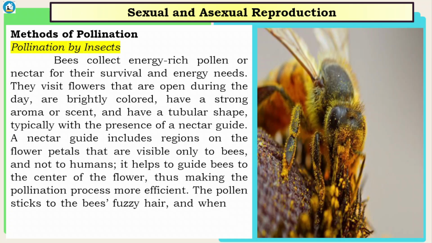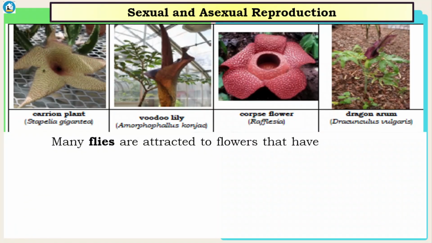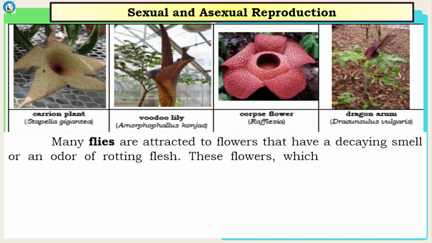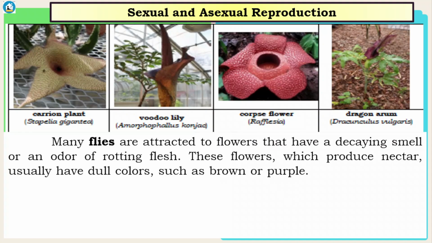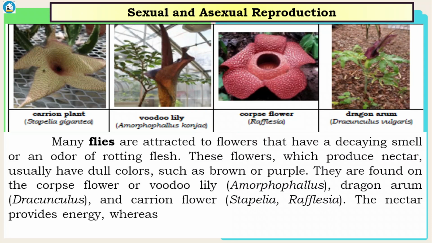The pollen sticks to the bee's fuzzy hair, and when the bee visits another flower, some of the pollen is transferred to the second flower. Many flies are attracted to flowers that have a decaying smell or an odor of rotting flesh. These flowers, which produce nectar, usually have dull colors such as brown or purple. They are found in the corpse flower, Amorphophallus, dragon arum, and carrion flower. The nectar provides energy, whereas the pollen provides protein.